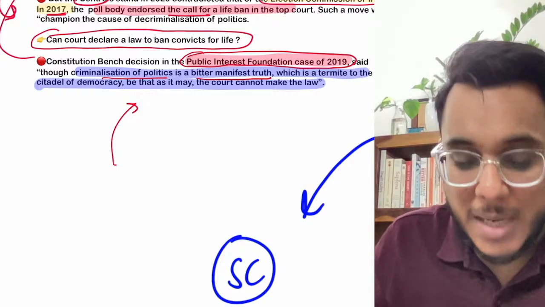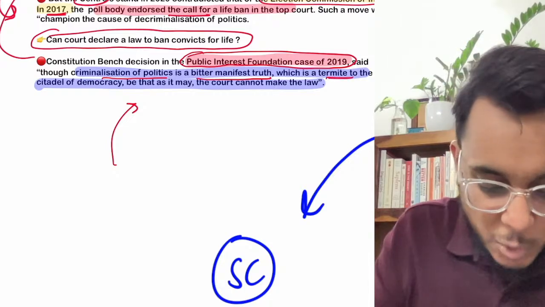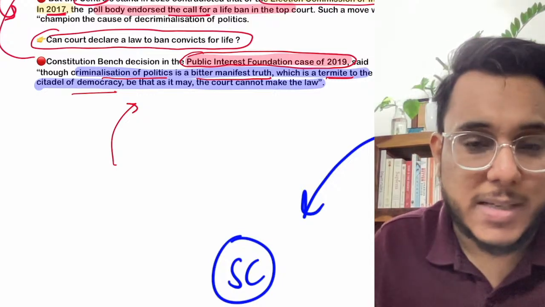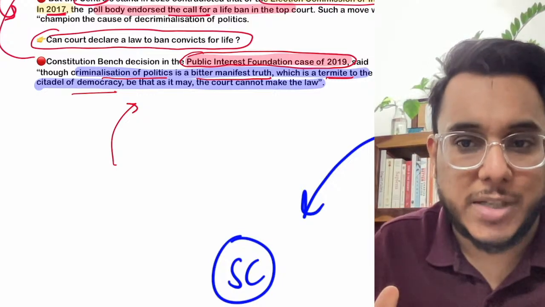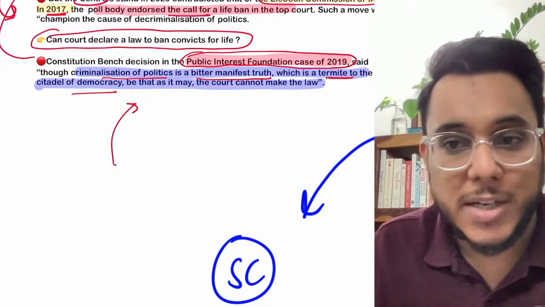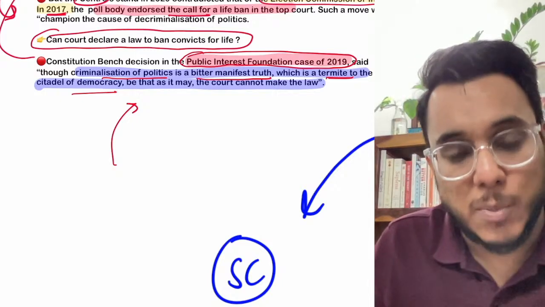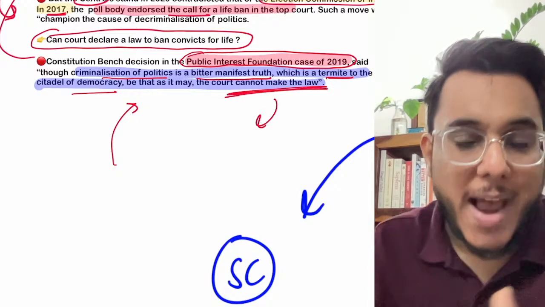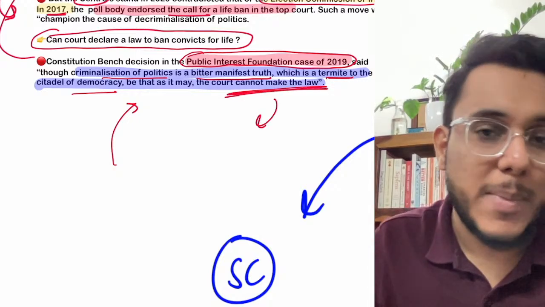They have said that the criminalization of politics is like a termite to the citadel of democracy. As a termite destroys the structures, in the same way, the criminalization destroys the democracy. But at the same time, Supreme Court said that the Supreme Court cannot make the law. Now if a law has to be made, that law can only be made by the parliament.